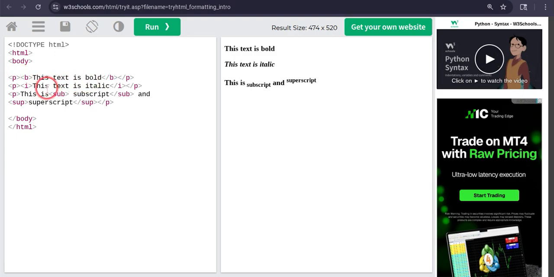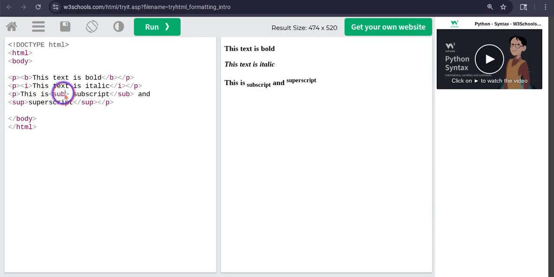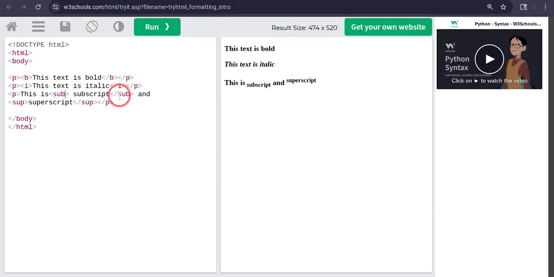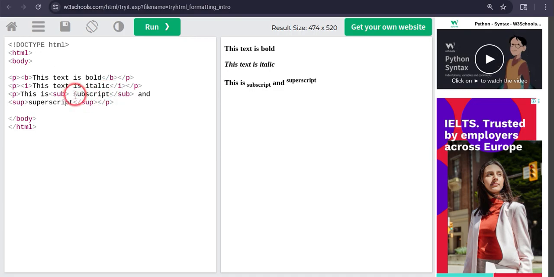So now, italic starts with I, so the tag is I. Let me show you all of these things. Sub means the bottom one, not the subscriber one, and sup means the top one. I am a bit confused too because I am learning this after a long time as well. There is a single word, so how are there two?